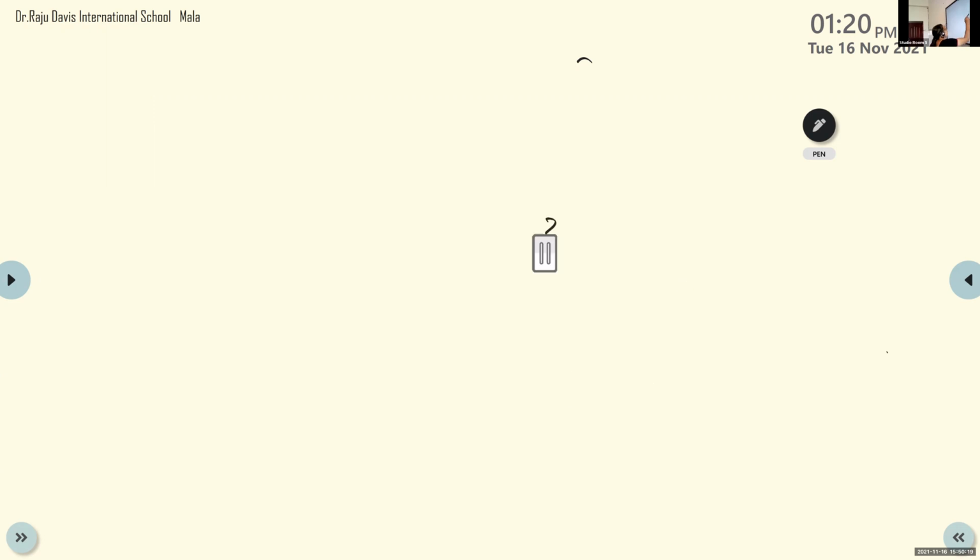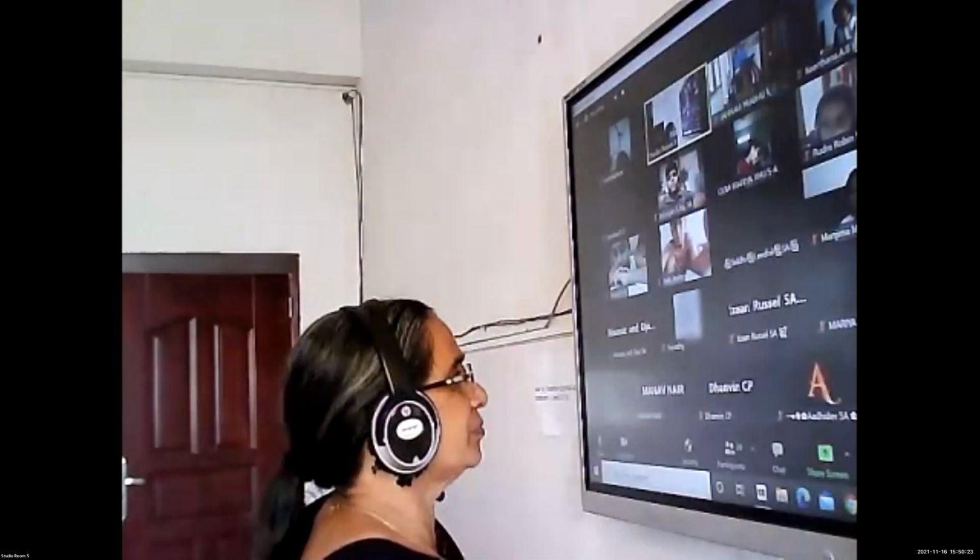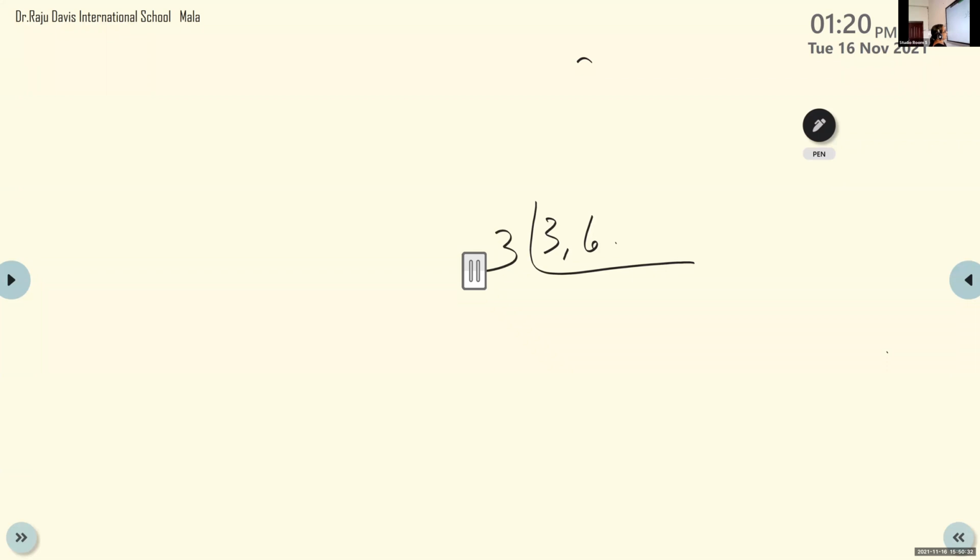Yes. 3 and 6. Manav, can you tell me which number you will divide now? For 3 and 6, which number do you have to divide? 3. Yes, first you divide by 3. What will you get here? 3 divided by 3 is 1, and 6 divided by 3 is 2. So 1 and 2, you got the second step.